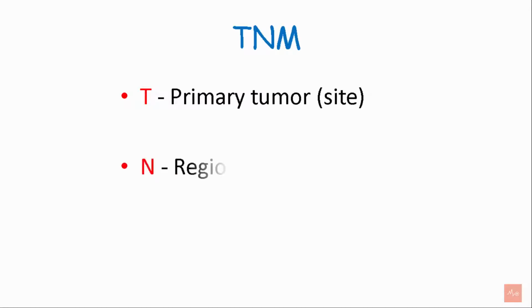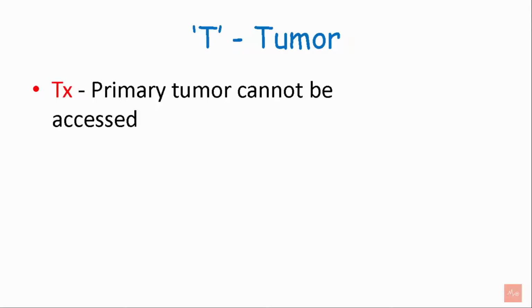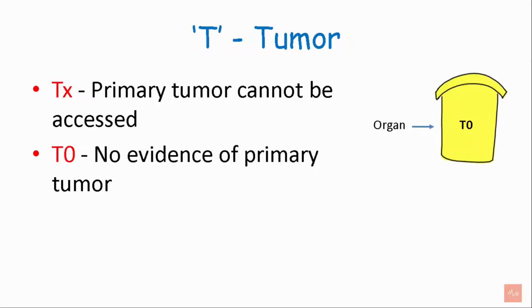Now, what does TNM stand for? T is for primary tumor, N is for regional lymph node, and M is for metastasis. Let's start with T. TX is the primary tumor that cannot be assessed. T0 is no evidence of primary tumor. This is the organ and there is no evidence of tumor, hence it is called T0.